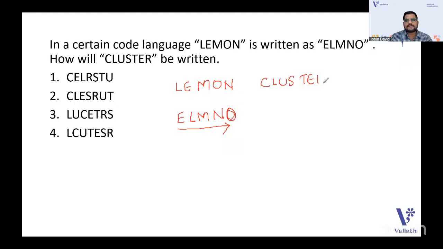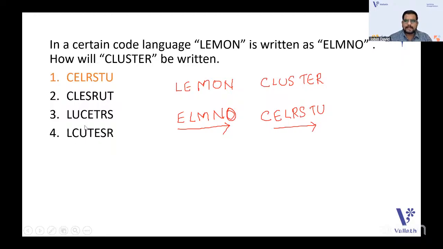So what will be the first letter? C. Then comes E. Then comes L. Then R, S, T, U, like that. So it's written in alphabetical order. That is the answer. So the first option is CELRSTU. Am I right? CELRSTU. Okay.